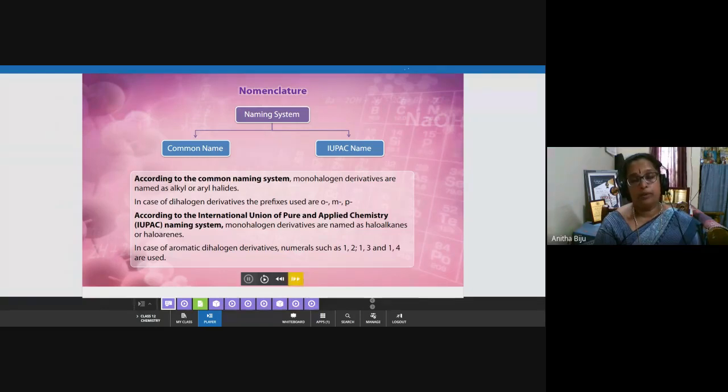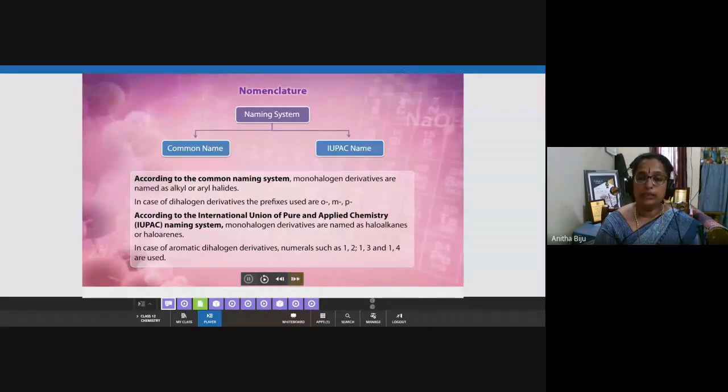Number of carbon atoms in the parent chain. Numbering: numbering is done in such a way that the substituent carrying carbon has the lowest possible number. Okay, the substituent carrying carbon has the lowest possible number. That's important.